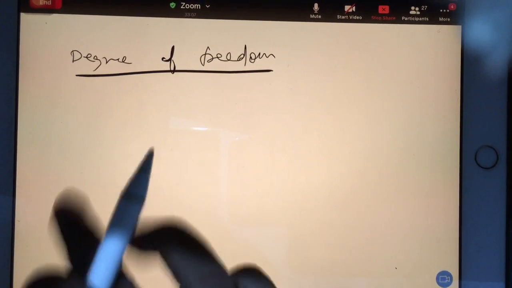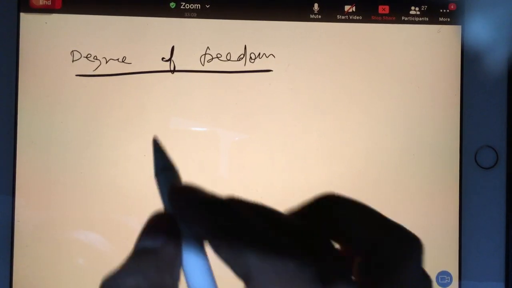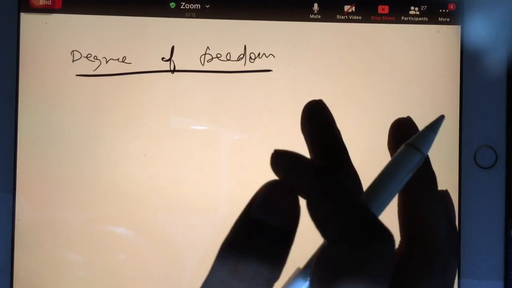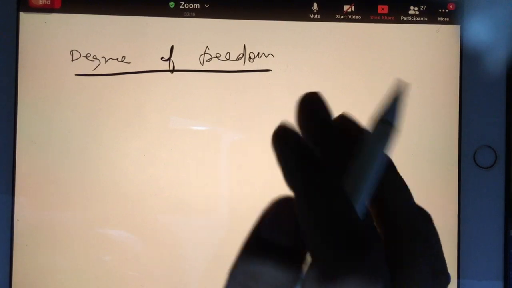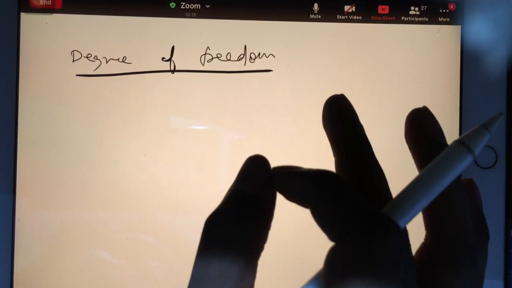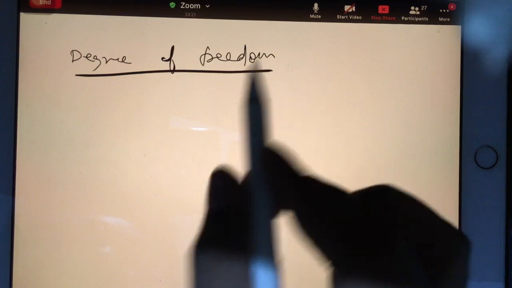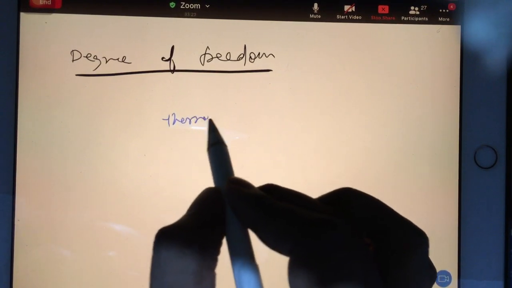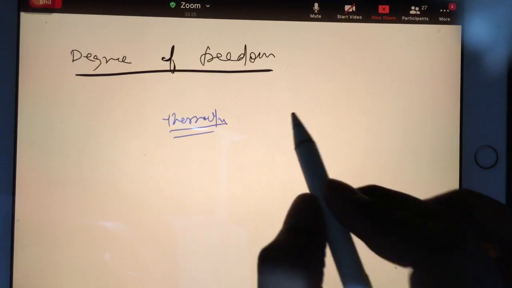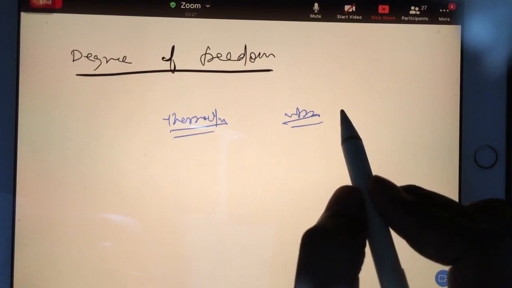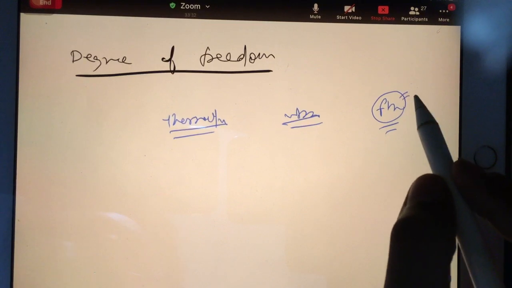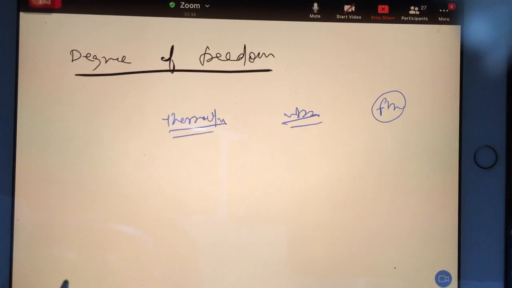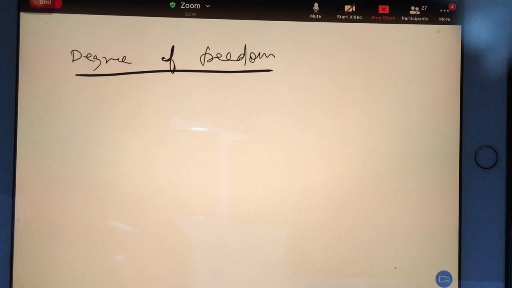Now see, degree of freedom I will explain in a very easy way. There are 4 places where you have to learn degree of freedom. When I will teach you thermodynamics, that time degree of freedom, and here in the vibration chapter degree of freedom, and then when I'll be teaching you flight mechanics, there also you have vibration in dynamics, so there also degree of freedom, but the meaning is the same. Of course the objects will change, our perspective will change.